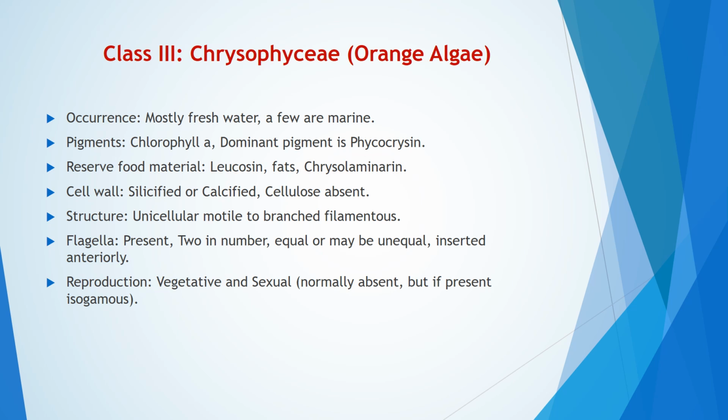Chrysophyceae. It is commonly called as orange algae. It occurs mostly in freshwater, a few are marine. It includes the pigments, namely chlorophyll A. The dominant pigment is phycochrysin. Reserve food materials are leucosin, fats, chrysolaminarin. Cell wall is silicified or calcified and cellulose is absent.